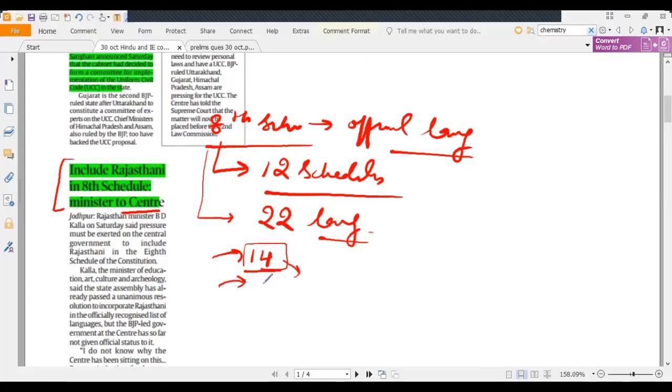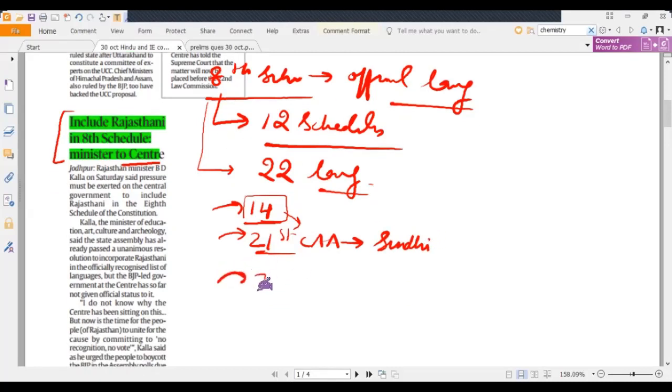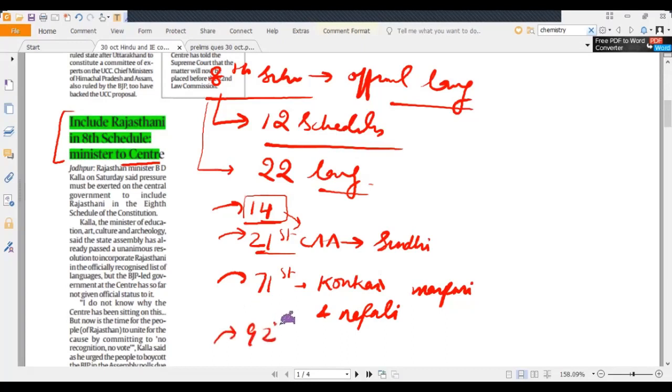This list was expanded via the 21st Constitutional Amendment Act, where Sindhi was included, then the 71st, in which Konkani, Manipuri, and Nepali were included, and the latest amendment being the 92nd, where Bodo, Dogri, Maithili, and Santhali were included.